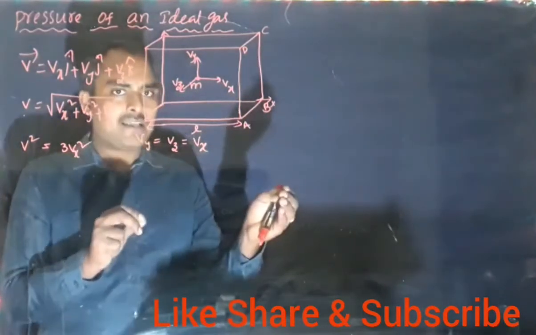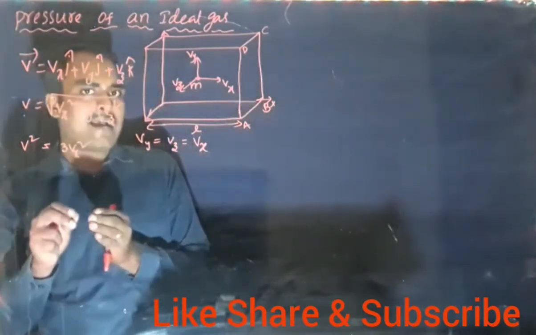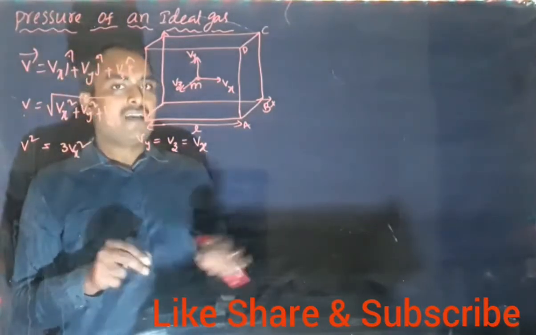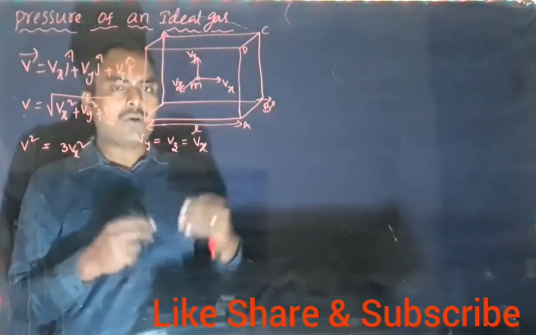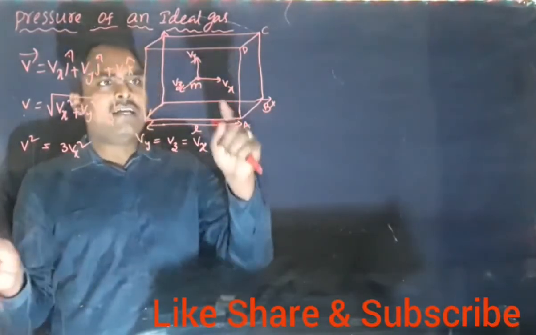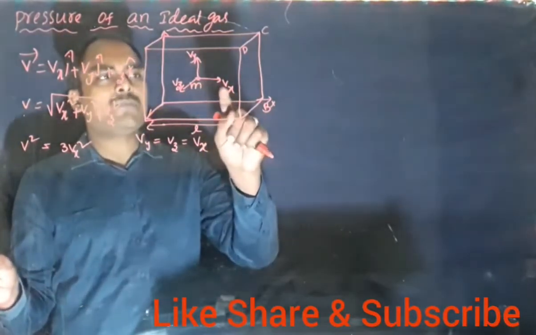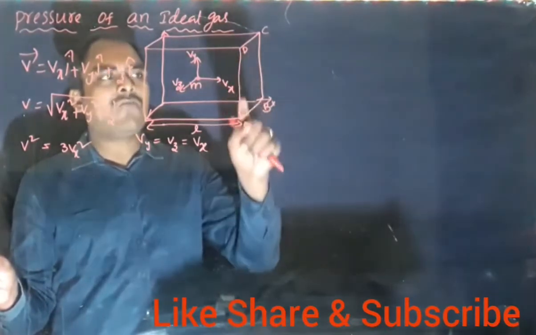This lighter particle will rebound back with the same speed. The heavier body which is at rest remains at rest. So the same logic applies here: this molecule is moving with a speed vx and hits the wall ABCD.